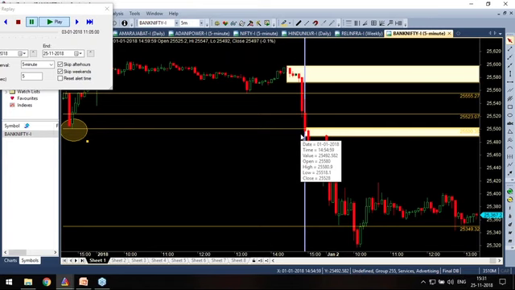Flag limit 1, 2, 3. Which flag limit is this? Yes, flag limit 2. We marked the flag limit 2. We plotted the zone. Price came up and we had a stop loss of just 10 points. What is 10 points in today's lot size? 200 rupees, right? Correct. Bank Nifty just 200 rupees stop loss. 20 is the lot size now.